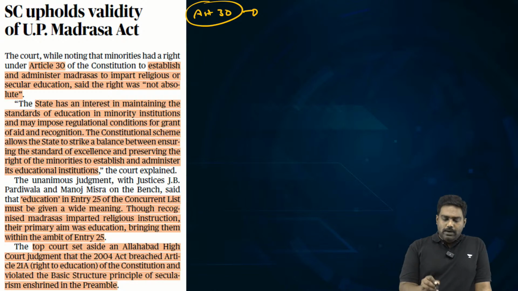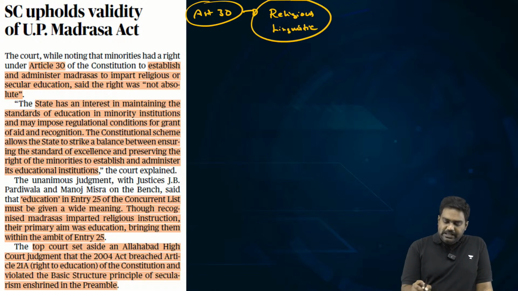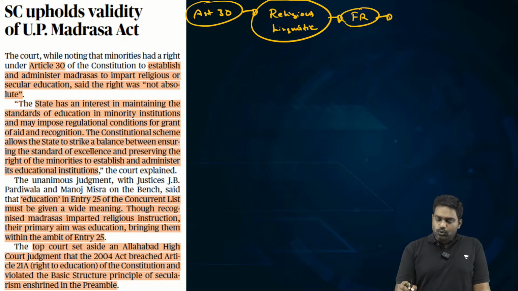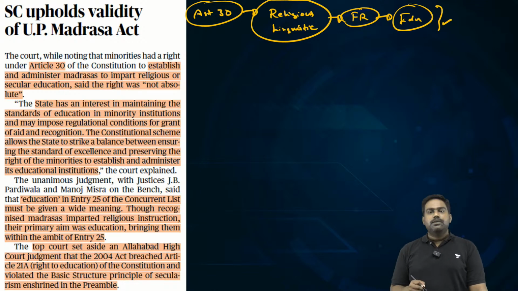Article 30 provides a fundamental right to religious as well as linguistic minorities. Religious and linguistic minorities in the country, they have a fundamental right to establish and administer educational institutions.